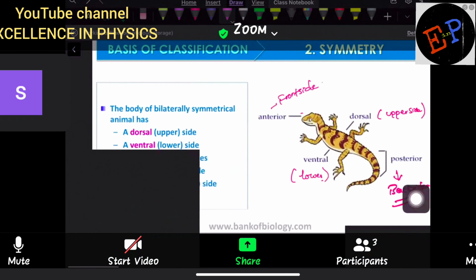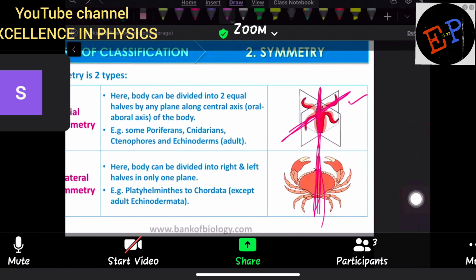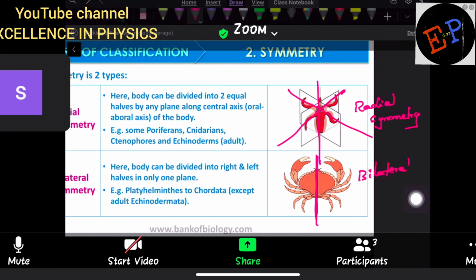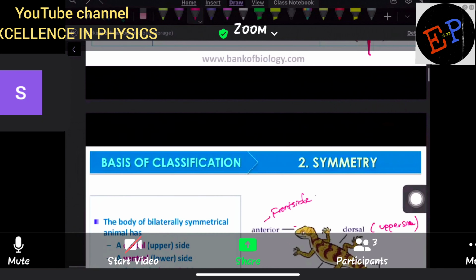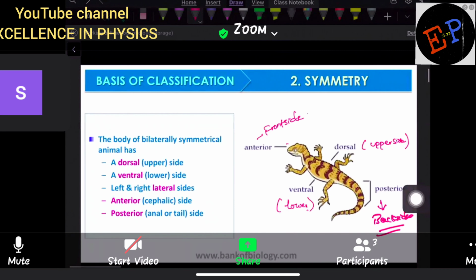Okay? So see here how he has divided this organism. See, in this condition, you can divide this organism into two equal halves around any plane. If you divide like this also, or like this also, you can find the symmetry. Clear? But in the case of this crab, you can see symmetry is present only along one axis. So therefore, this comes under what type of symmetry? Radial symmetry. Clear? And this one comes under bilateral symmetry. Clear now? That's it.